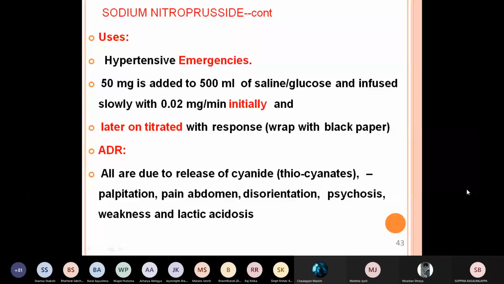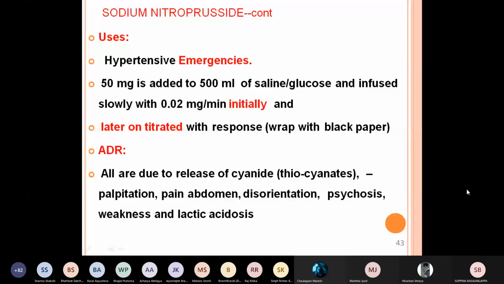Then later on, depending upon the response, how that blood pressure is reduced, you have to titrate. Titrate means you have to increase the infusion rate depending upon the reduction of the blood pressure. One precaution you have to take: you have to wrap that with black paper.